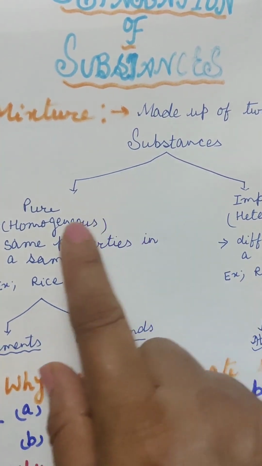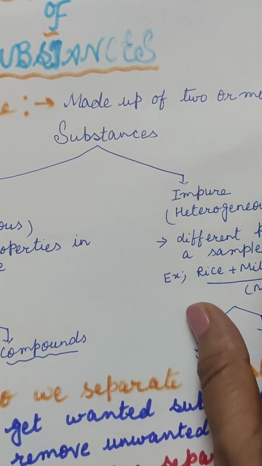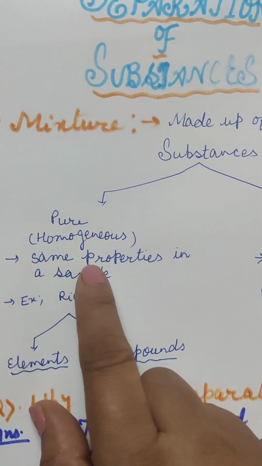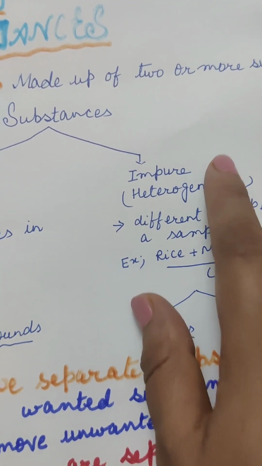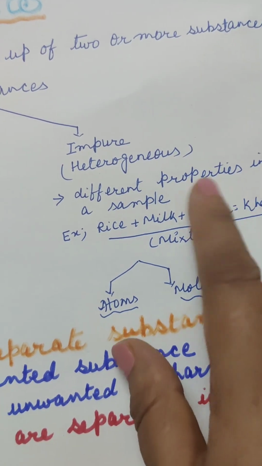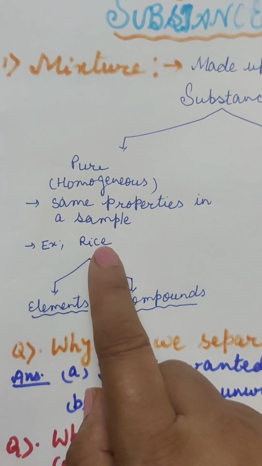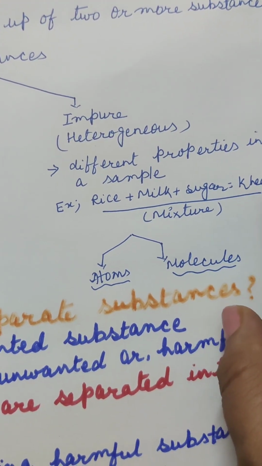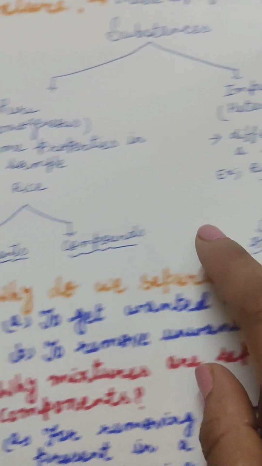Substances can be divided into two groups: pure substances and impure substances or mixtures. Pure substances are homogeneous, meaning same properties in a sample, while impure substances or mixtures may be heterogeneous or homogeneous, with different properties in a sample. An example of a pure substance is rice, while rice plus milk plus sugar makes kheer, and this is an impure substance or mixture.